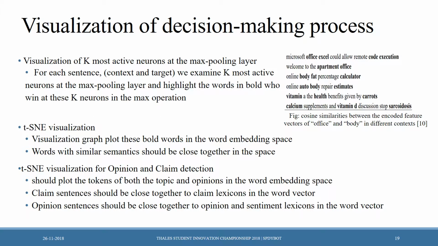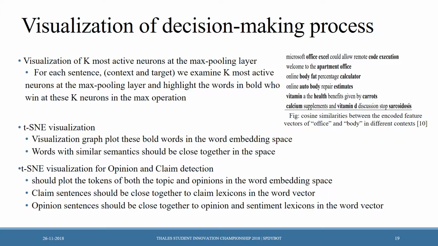Visualization of the decision-making process. Visualization of the K most active neurons at the max pooling layer. For each sentence, whether context or target, we examine the K most active neurons at the max pooling layer and highlight in bold the words that win at these K neurons in the max operation. For an example, Microsoft Office Excel could allow remote code execution. Here, Office Excel and code execution are highlighted in bold.